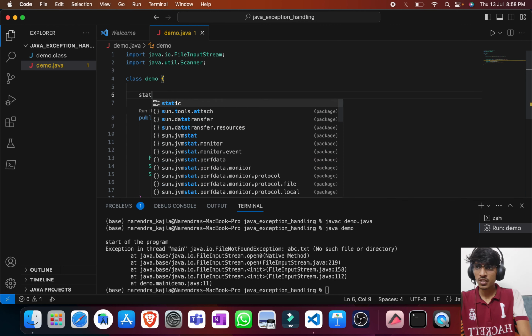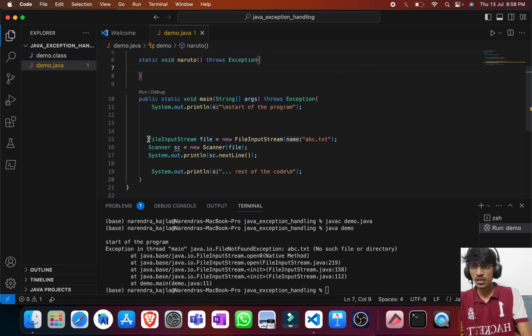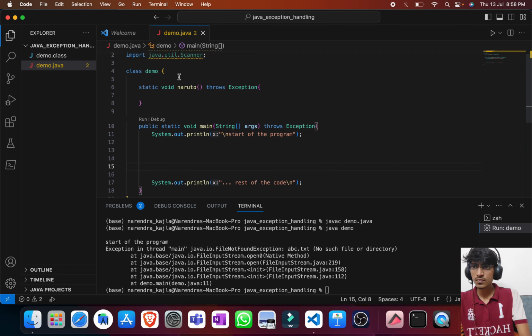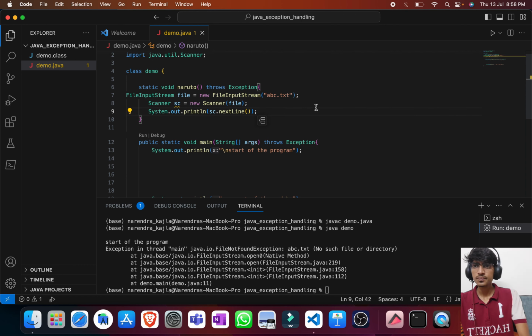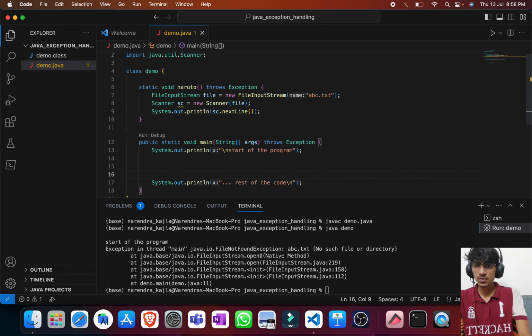So let me make a method, let's say static void Naruto again. Okay, so here I will declare that this method can throw an exception, and I'll take this part here, and let me format the document.